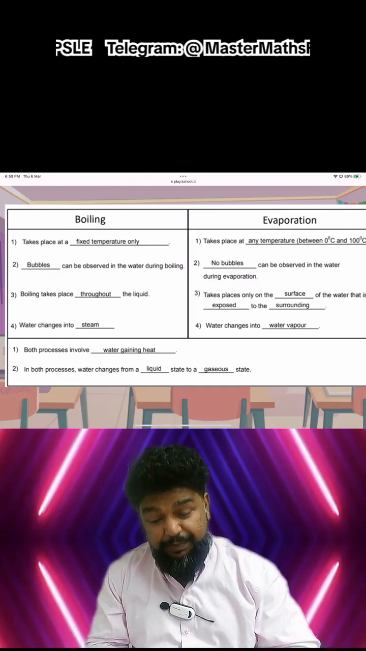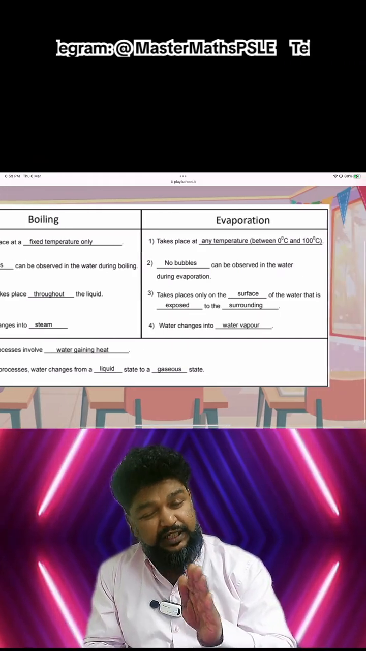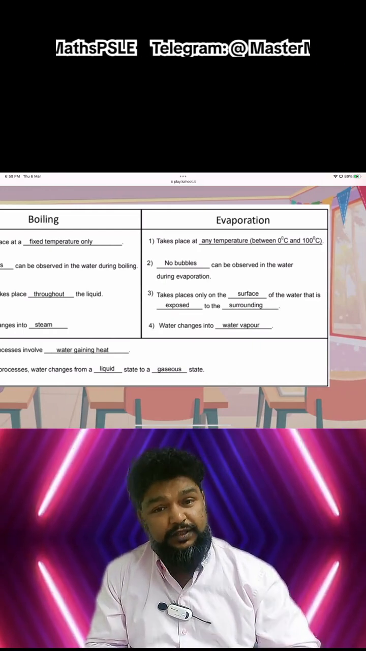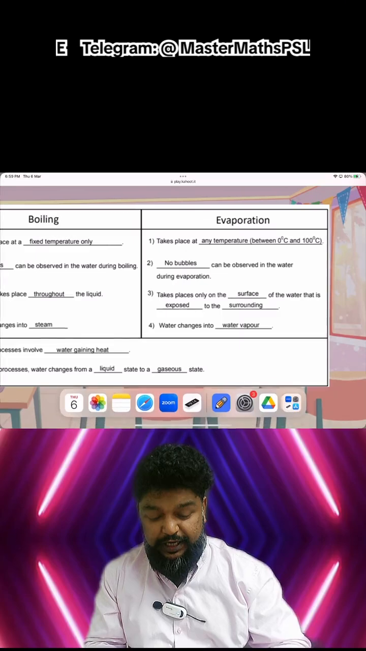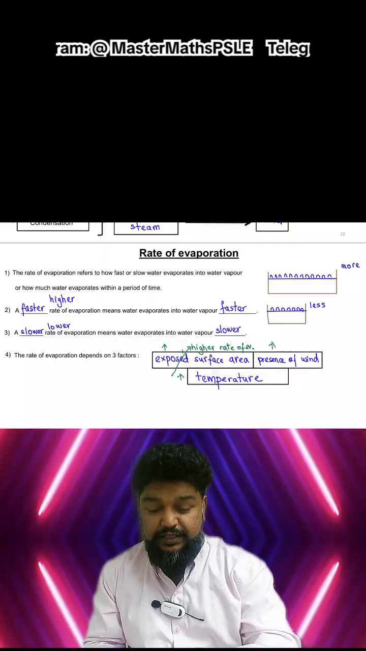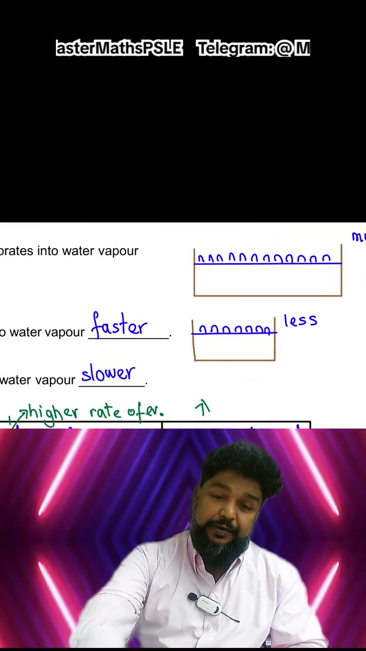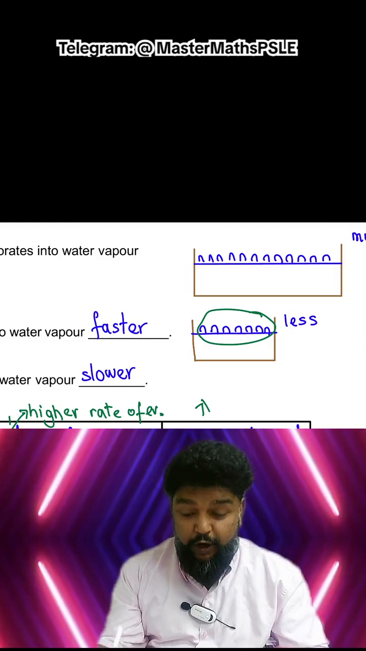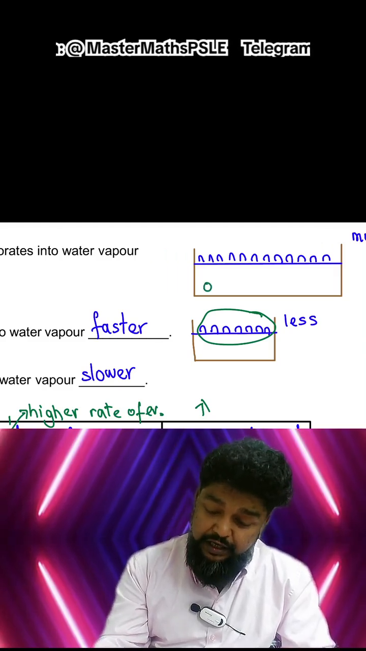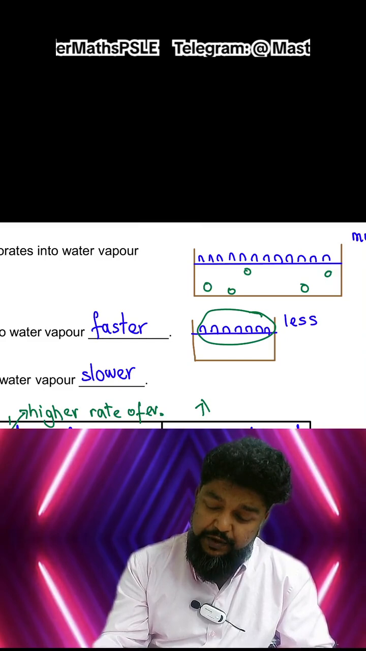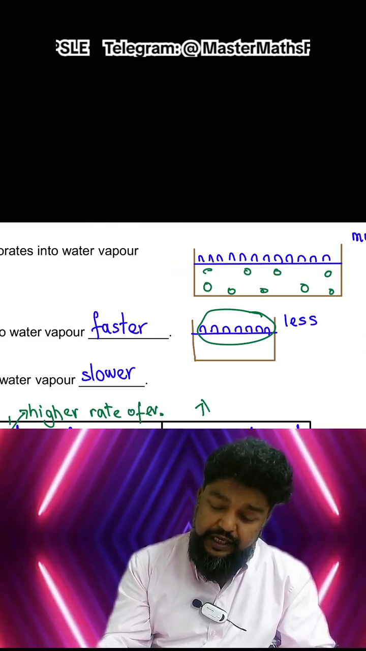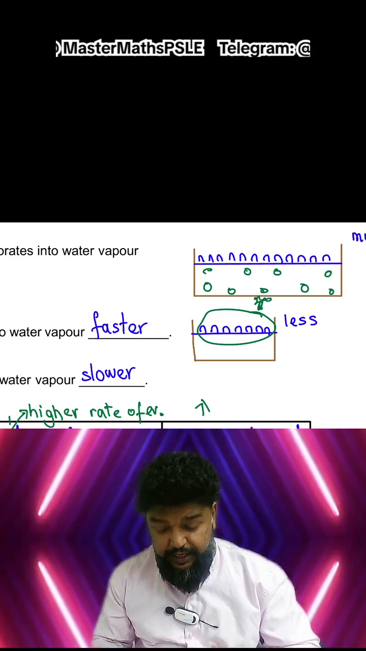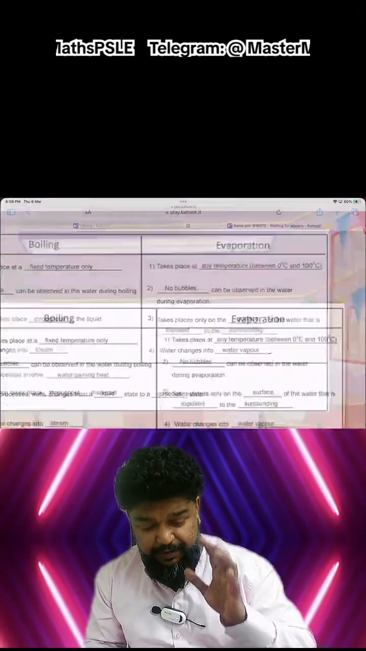However, evaporation takes place between 0 and 100 degrees, and you can't see bubbles. Why can't you see bubbles? Because it is happening only at the surface of the water, right here. However, boiling happens throughout, anywhere, because the heat source given to it is probably from underneath.